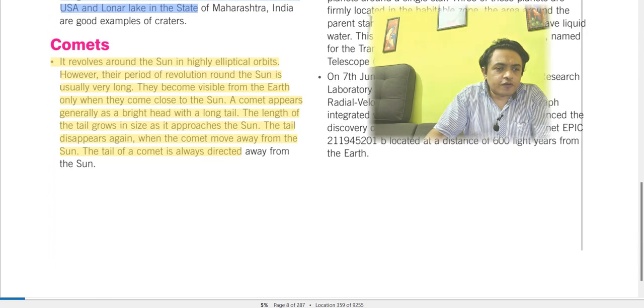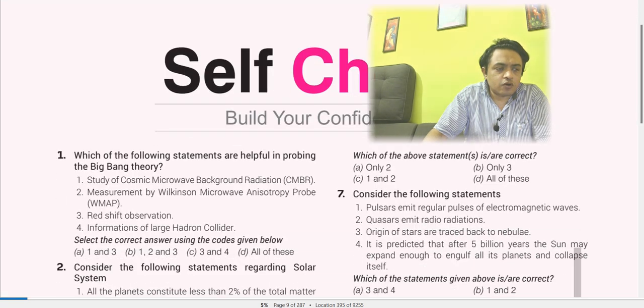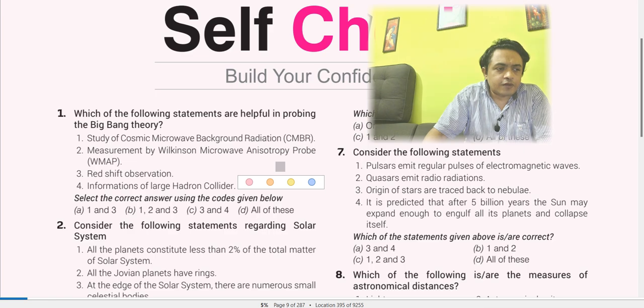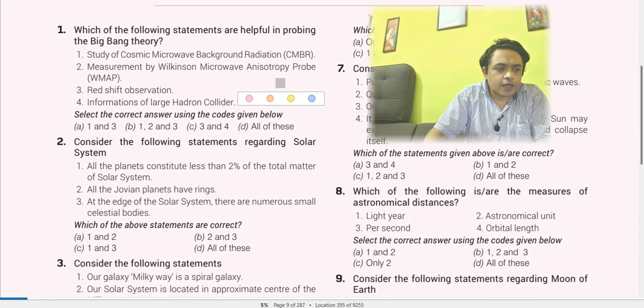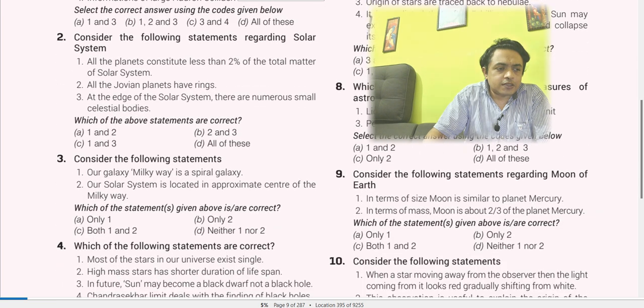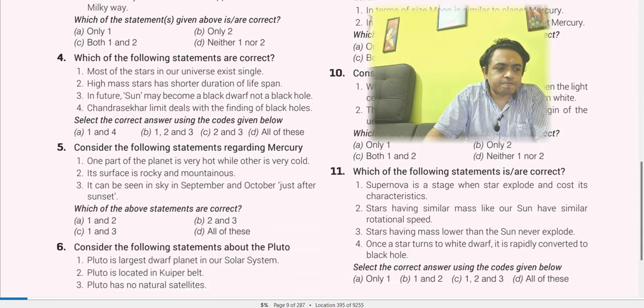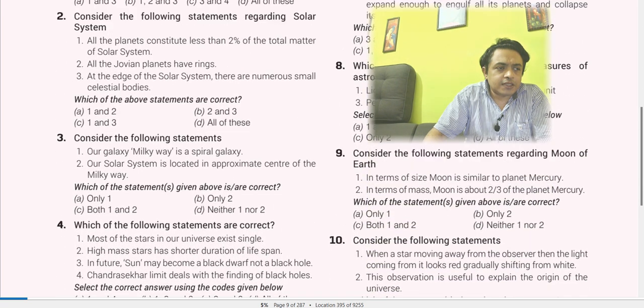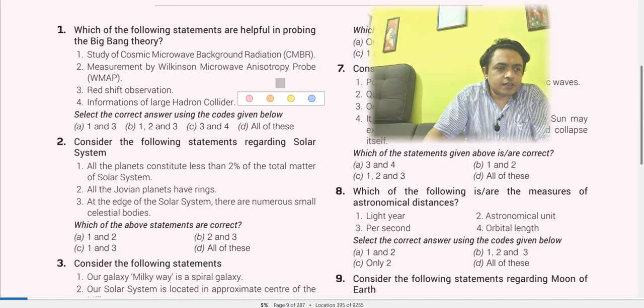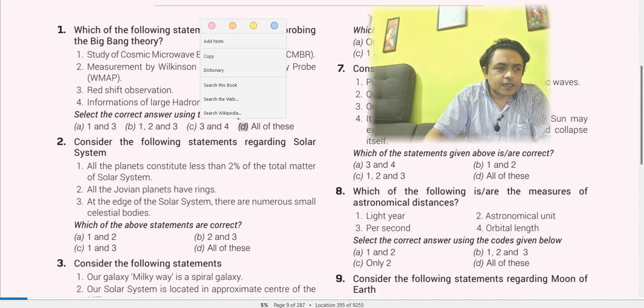Now a few questions, if you want to have a look. Which of the following are helping in probing the Big Bang theory? Study of cosmic microwave background radiation, measurement of the Wilkinson Microwave Anisotropy Probe, redshift observation, information from the Large Hadron Collider. In this case the correct answer is D. All of these are correct.